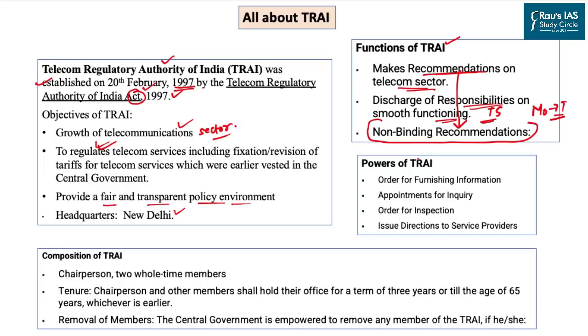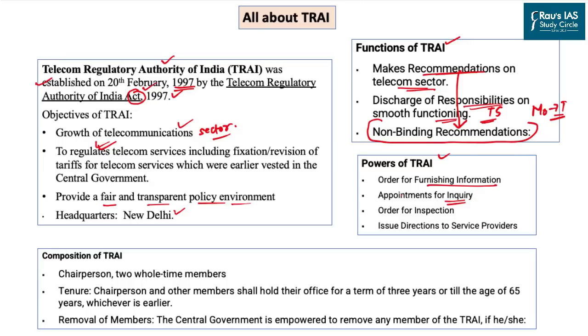When it comes to the powers of TRAI, it can order the furnishing of information regarding how many subscribers are there in the country, how many of them are using broadband, the current status of the companies, their revenues, everything. They also have powers to appoint inquiries into any issue which comes up regarding the telecom sector.